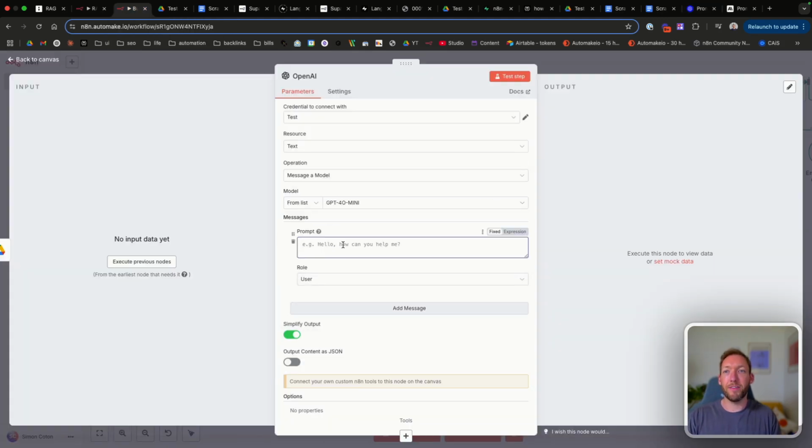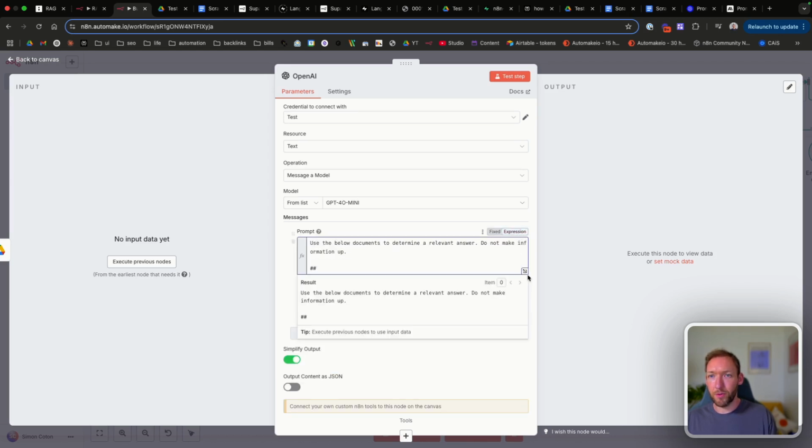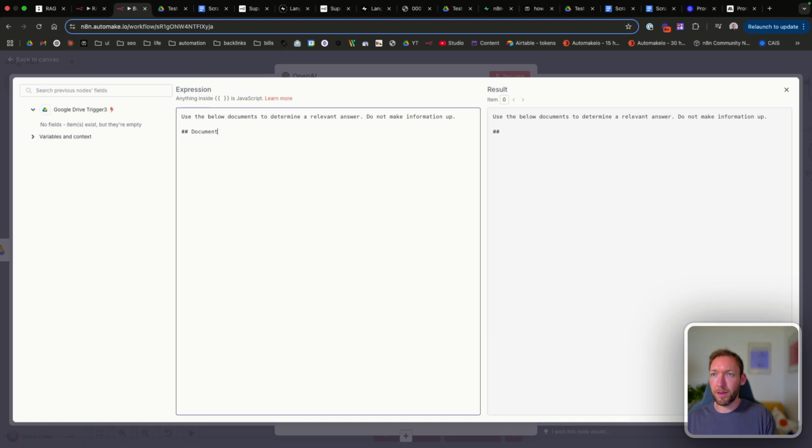And the important thing here is every single time the prompt has got to be exactly the same. And we'll just give it a generic prompt here. Use the below documents to determine a relevant answer. Do not make information up. We'll pass through the document in here, and then we'll also pass through the user query, which is going to change every single time down here. So here we will actually have the user query.